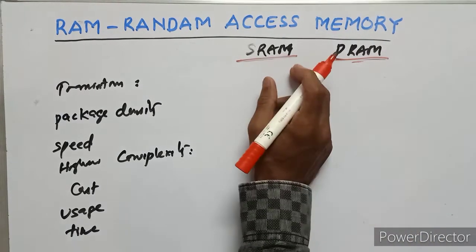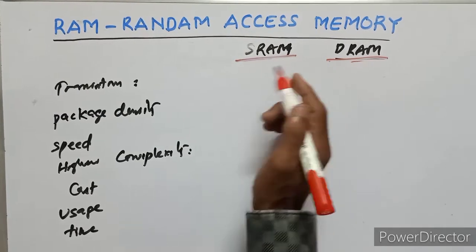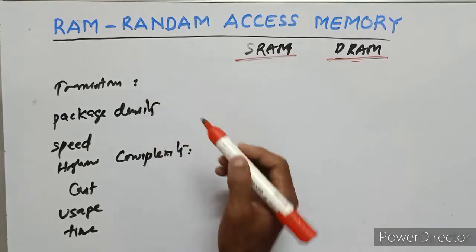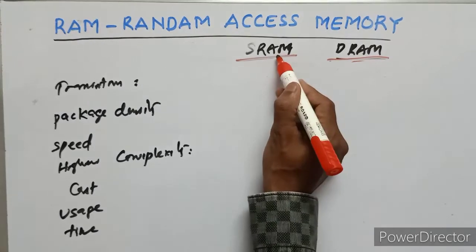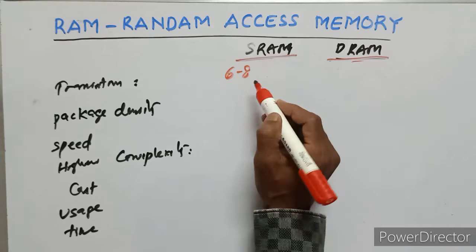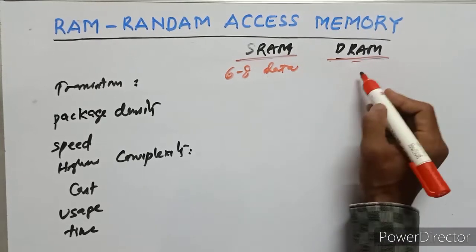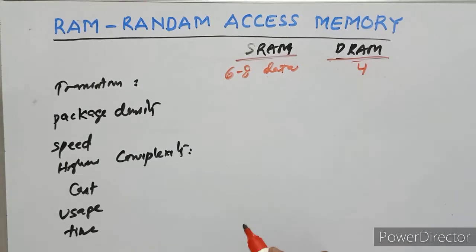SRAM is a very high speed memory. The transistors used in SRAM are 6 to 8 transistors. In the dynamic RAM, it is fewer.